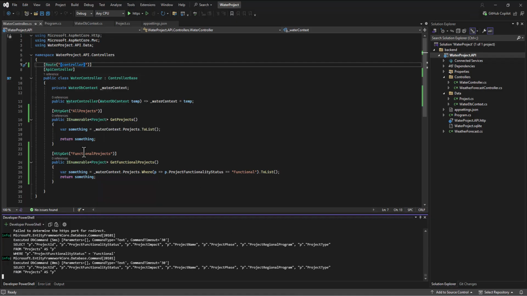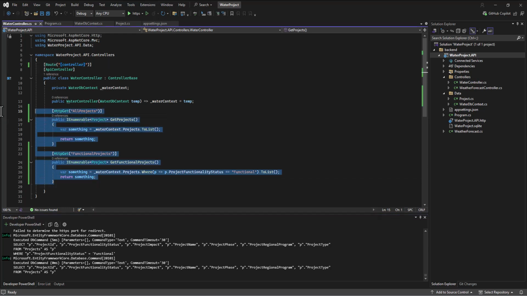We built this little controller. It has two different actions, and these actions we're calling different HTTP GETs. This is our routing. And so this is the way we work. We provide data using APIs. We send it back and forth using JSON objects. And that's how we connect in and get the data.